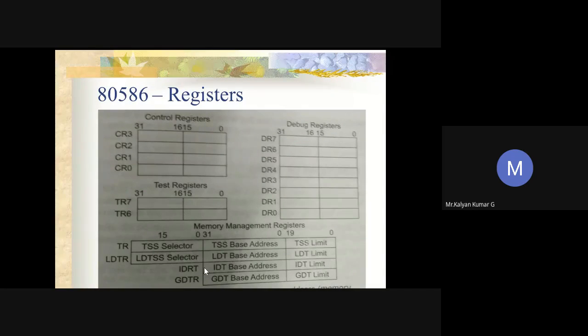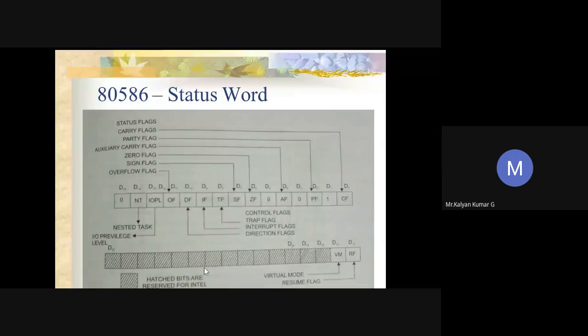Just have a look. Again, these are also the same as 80386. Nothing new. Flag registers, almost the same as your 386 processor.